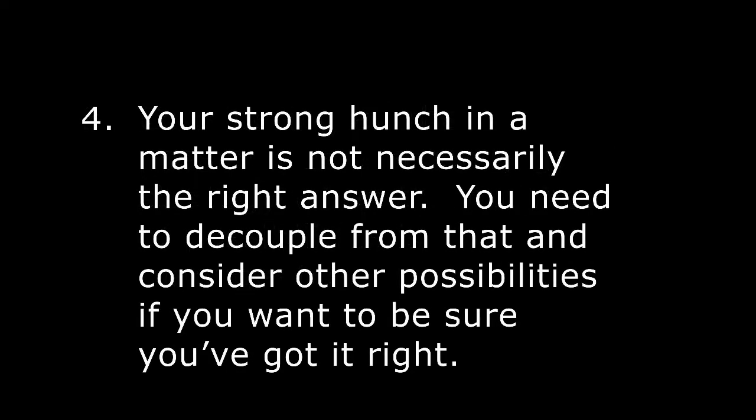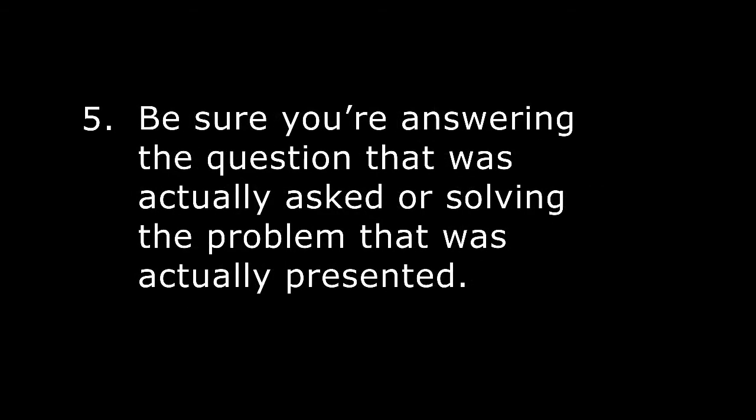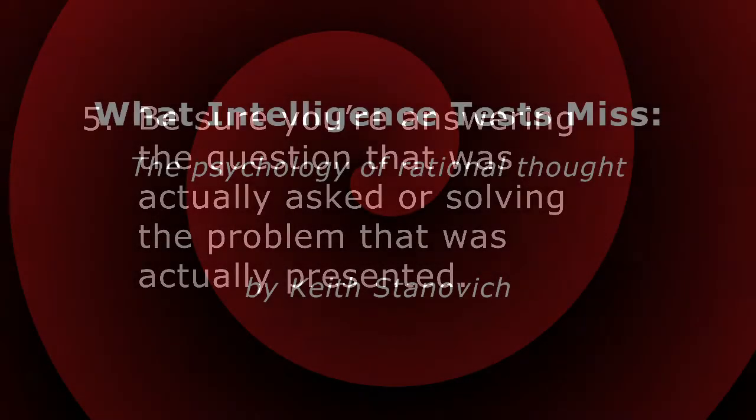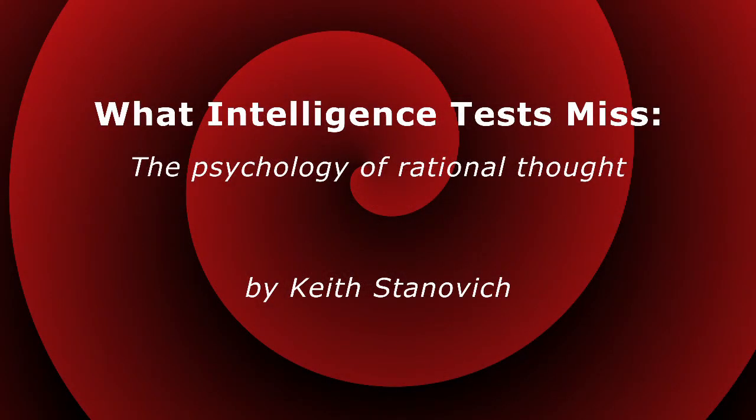Number 4, your strong hunch in a matter is not necessarily the right answer. You need to decouple from that and consider the other possibilities if you want to be sure you've got it right. And number 5, be sure you're answering the question that was actually asked or solving the problem that was actually presented. For more on the Jack, Ann, and George problem, as well as on attribute substitution and fully disjunctive reasoning, see the discussion in Chapter 6 of What Intelligence Tests Miss, The Psychology of Rational Thought by Keith Stanovich.